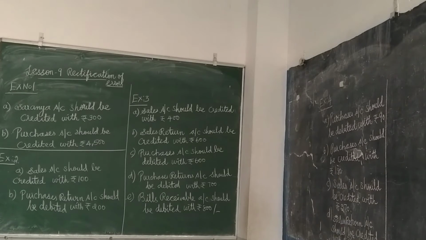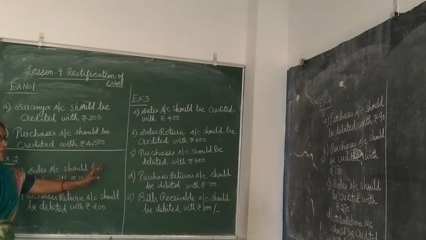Sales return book overcast means excess debit, isn't it? So overcasting, nature of mistake, excess debit. How to rectify? You can rectify the mistake by crediting the sales returns account.